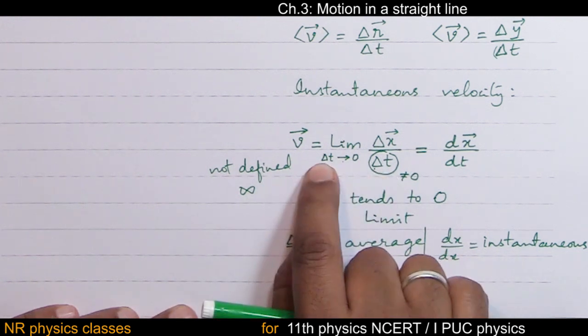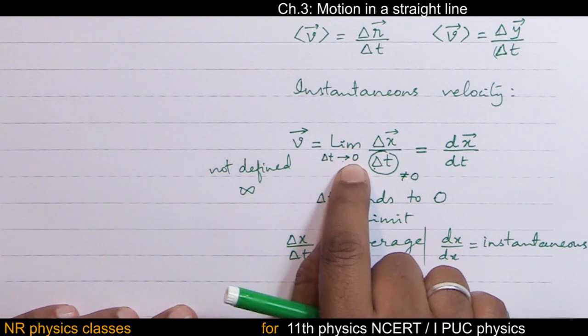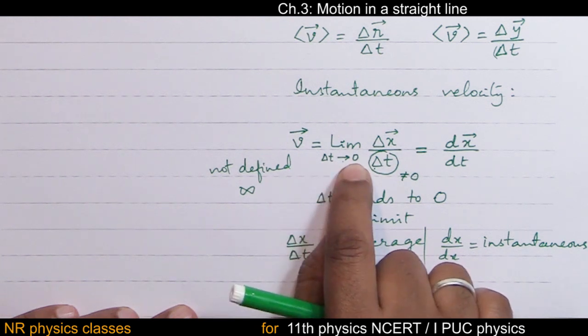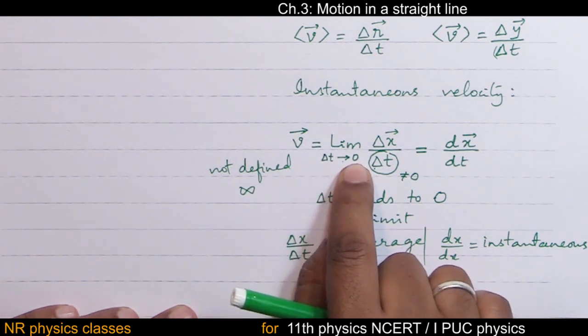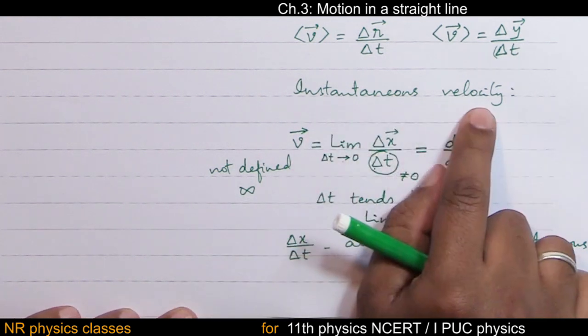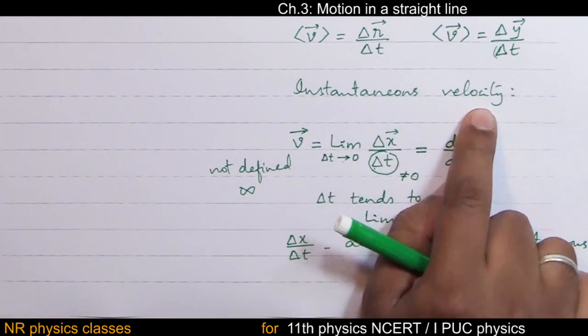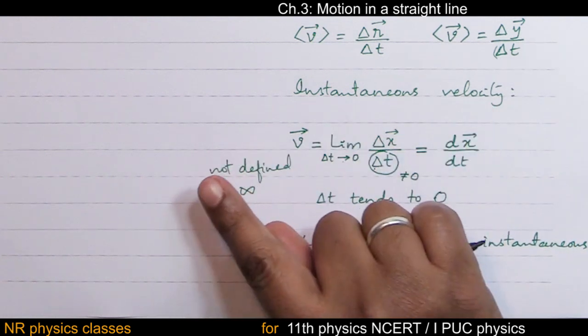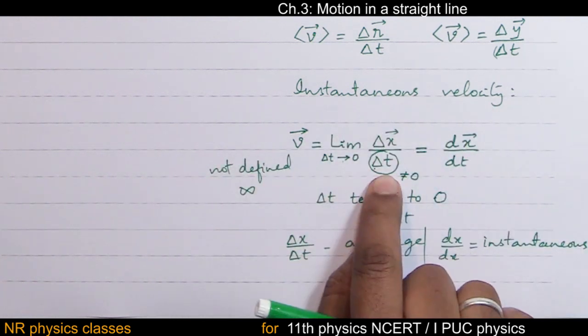That is why this delta t should be as small as possible for the experimental measurement. So this is instantaneous velocity. For time being, for tests and final exams, this statement is enough, the statement along with the equation.